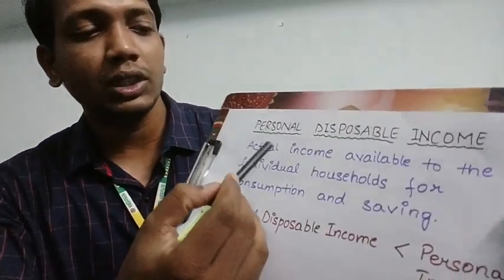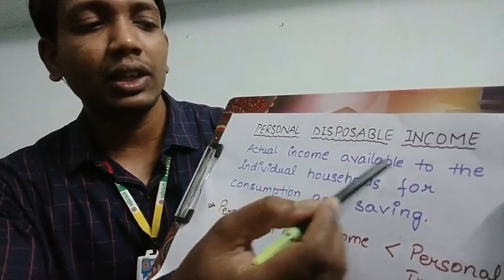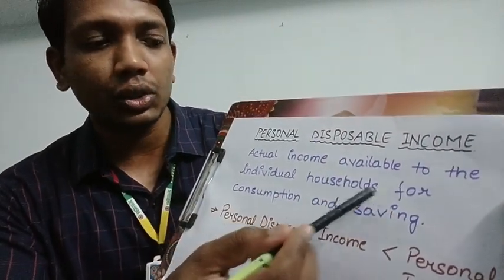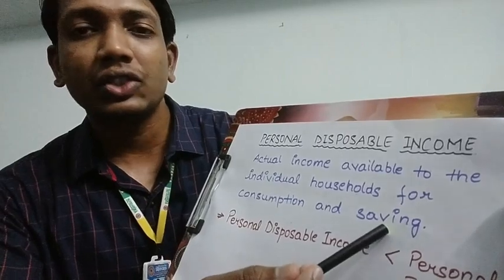Personal disposable income refers to the amount which is available with individual households for either consumption purpose or savings. They will be using this amount for consumption or for savings. That is what is personal disposable income. We can see it here: it is the actual income available to the individual households for consumption and saving.